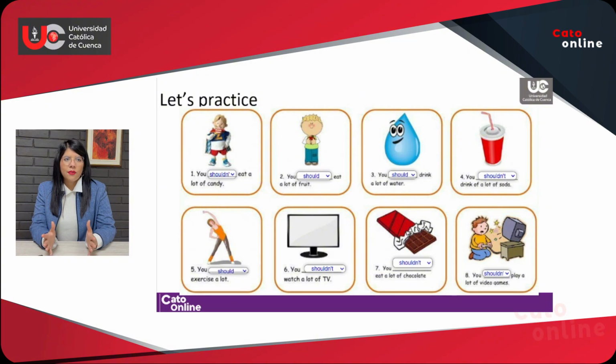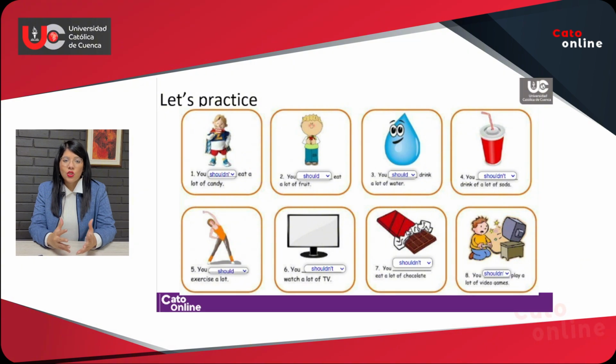For the first one we have, you shouldn't eat a lot of candy. It's not healthy. For number two, you should eat a lot of fruit. It's very good for your digestion. Number three, you should drink a lot of water. You have to be hydrated all the time. Number four, you shouldn't drink a lot of soda. It has a lot of sugar. Number five, you should exercise a lot. It's good for your respiratory system.